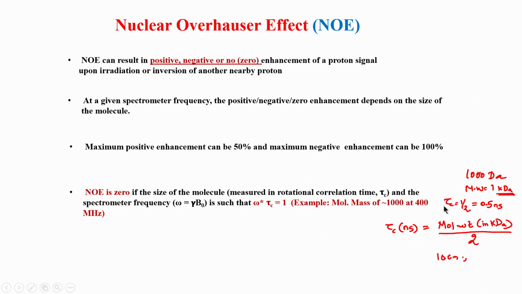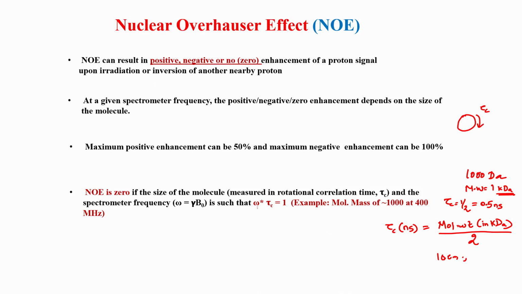Now, tau c is the rotational correlation time. It basically tells you how fast the molecule is tumbling in solution. For example, let us say a molecule is spherical like this, and the molecule is tumbling in solution. How fast or how quickly it tumbles is characterized by tau c. This is a very important number to keep in account when we are working with NOESY.